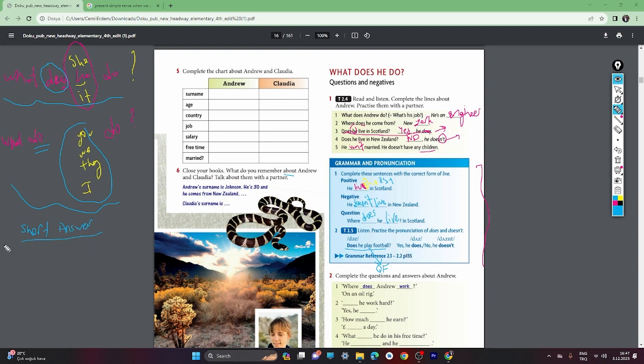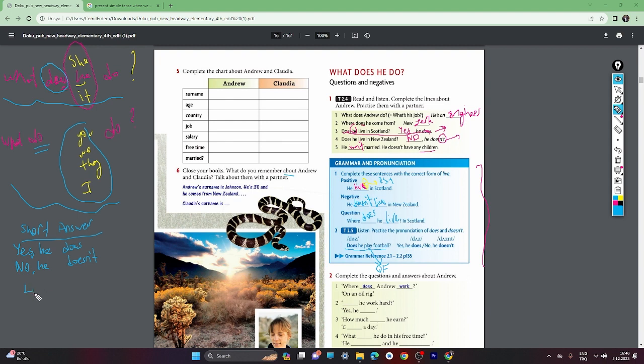Yes or no. Yes, and then we put the object: he does. This is the short answer, positive. And negative: no, he doesn't. Easy. So this is the present simple tense question form and the short answer.